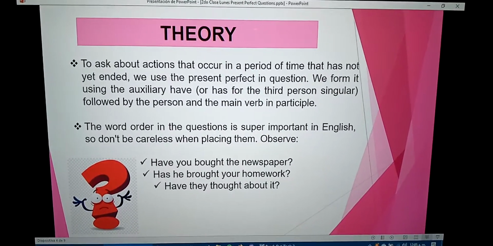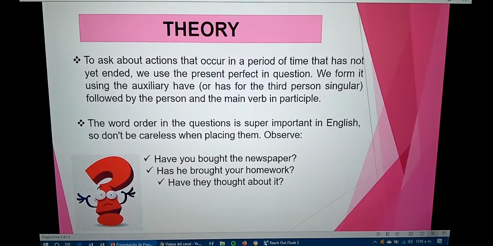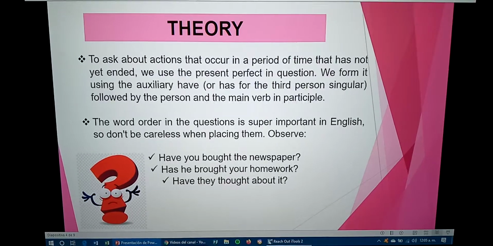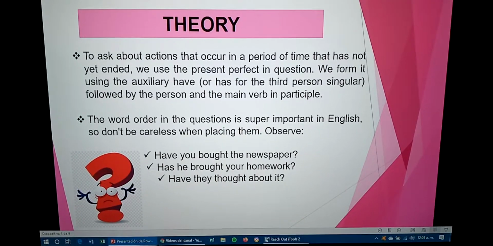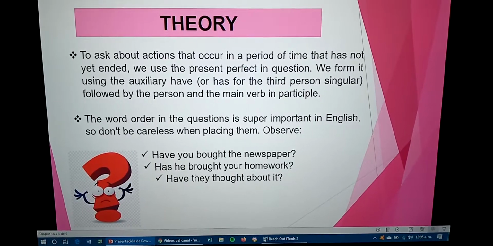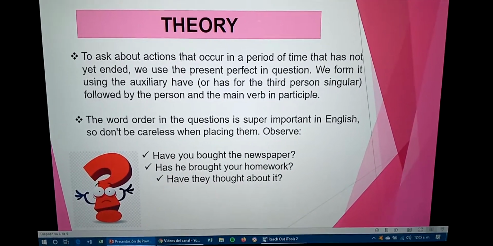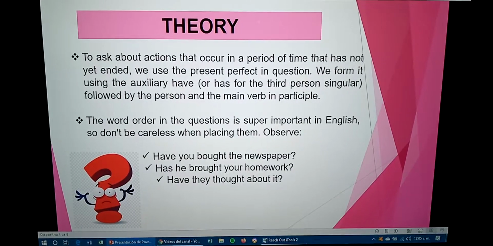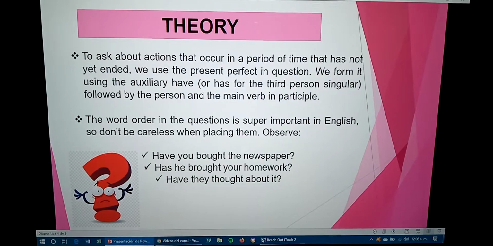Point number 2. The word order in the question is super important in English, so don't be careless when placing the words. Observe.